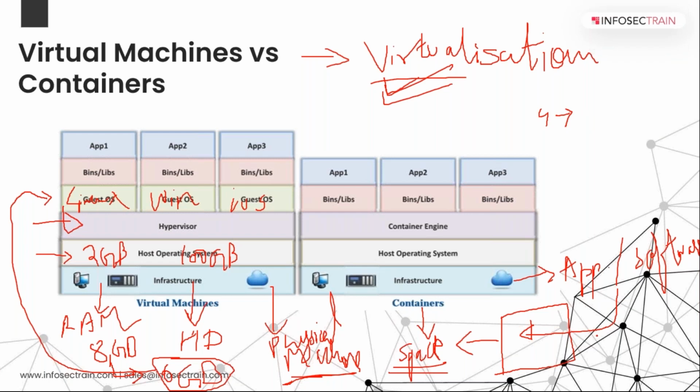I can simply save this file in a server which is called your container server, and anytime when I want to run this particular application on any of the machines, I can simply call this container server and I can ask for this particular image of the application, right?